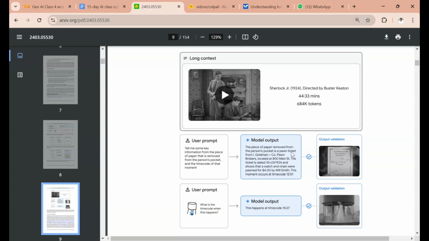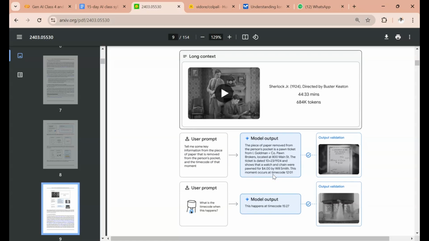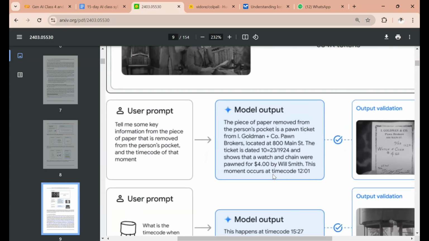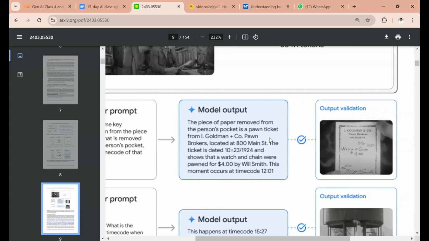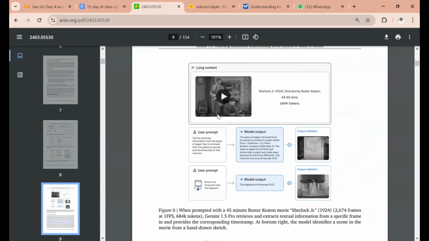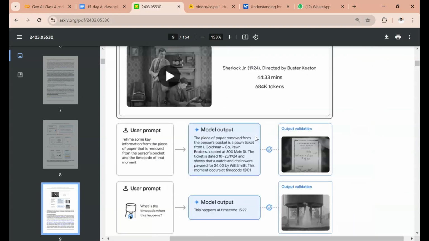So that piece of paper which he is taking out in this video has this much information, right? This is what the model sent back as an output for that video. You can exactly match it with this image. This is that particular scene, and whatever information comes out of that scene, it is showing here. So it has the ability to decode this.